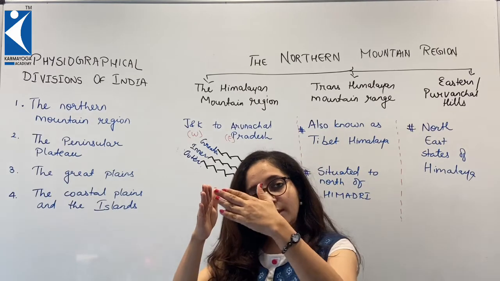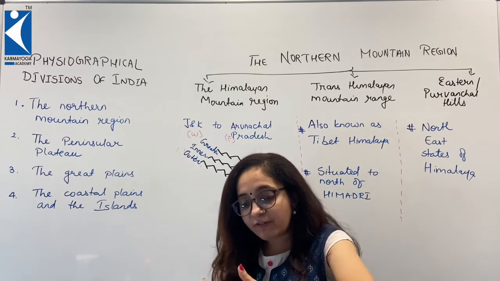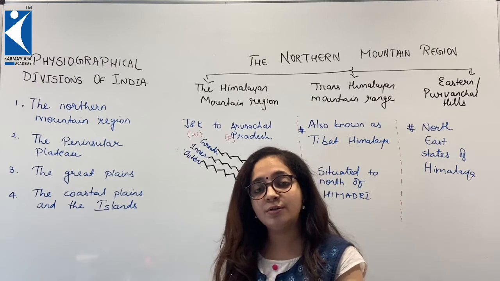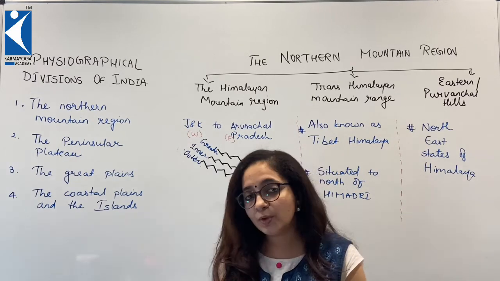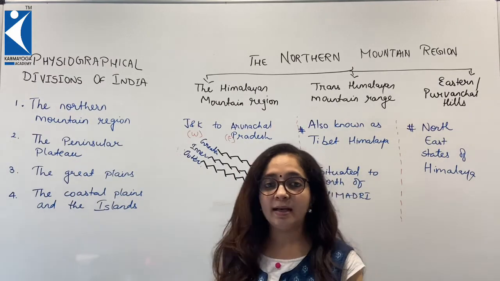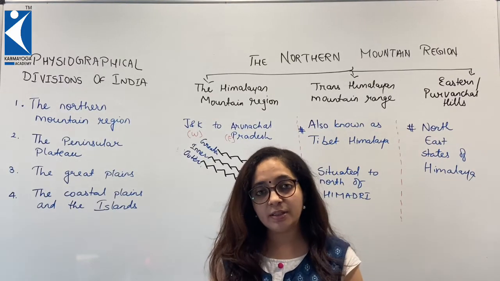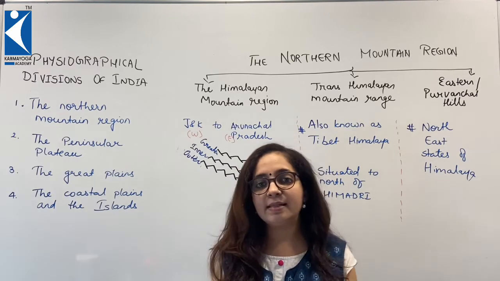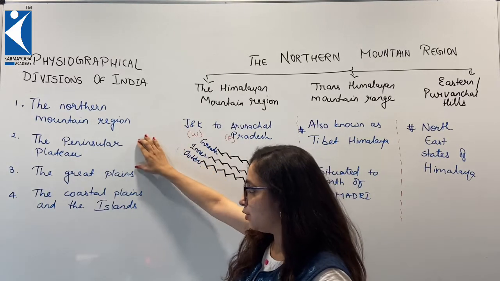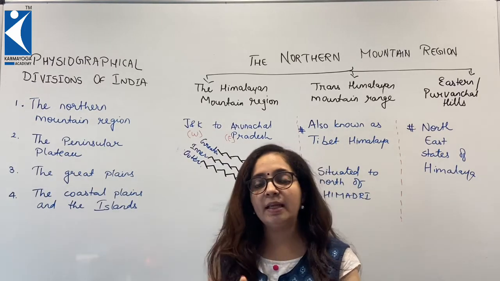Now from the mountains there are so many rivers flowing down, and where the rivers are flowing, in between there is a flat land, a plain land, having water and a plain surface and very good soil. They become the granary of our country. And the coastal plain and islands, the water bodies surrounding peninsular India. They have a coastal region, and on each side we do have islands as well. So basically India is divided into mountains, plateau, plain and coastal region. We shall understand each one in detail in every class.